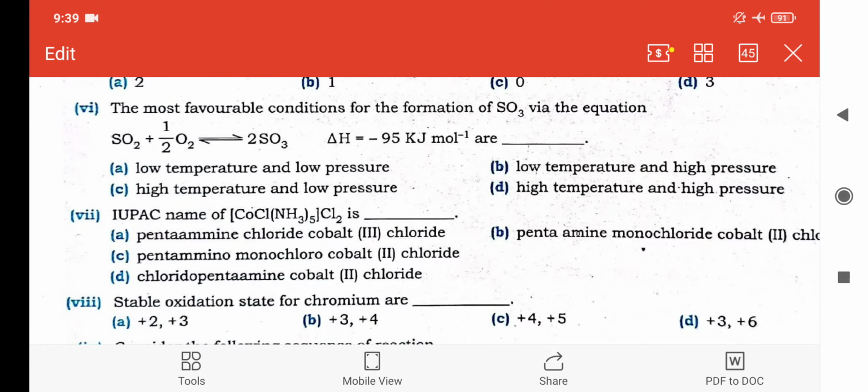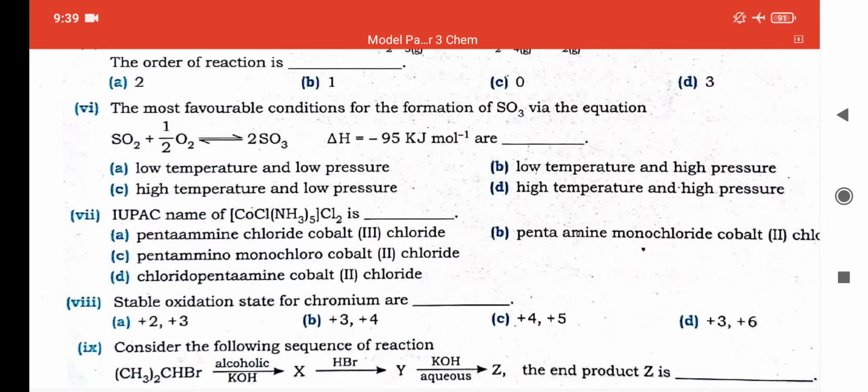So the answer is low temperature and high pressure. You have studied this in chemical equilibrium.